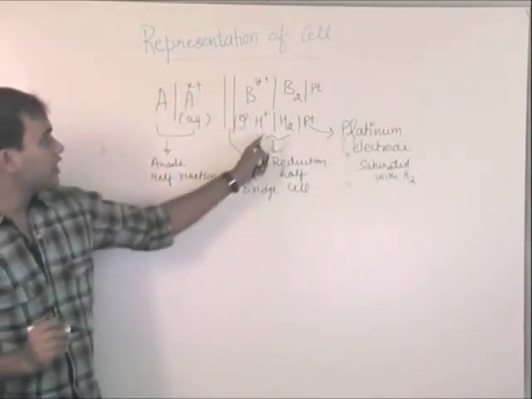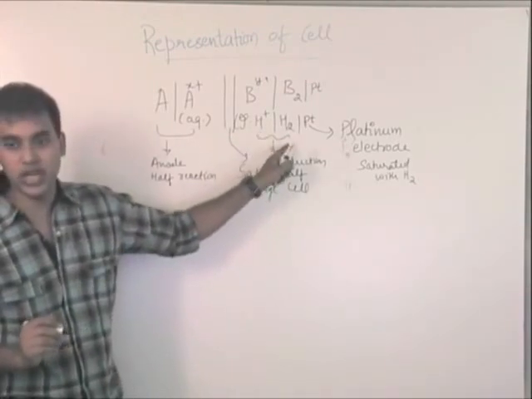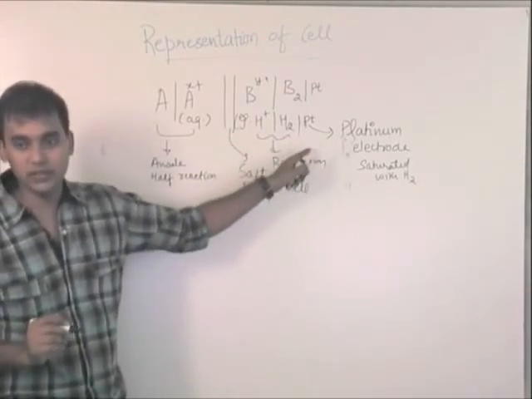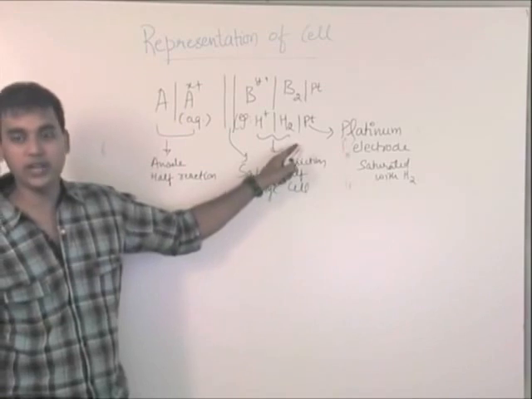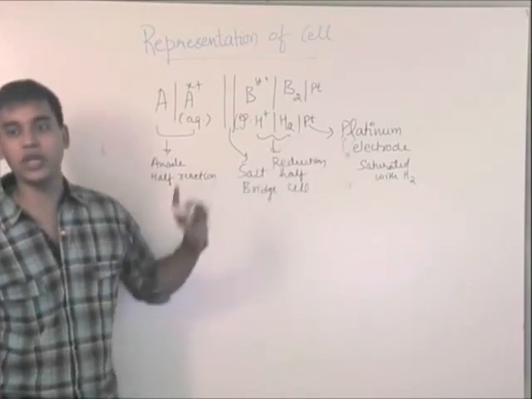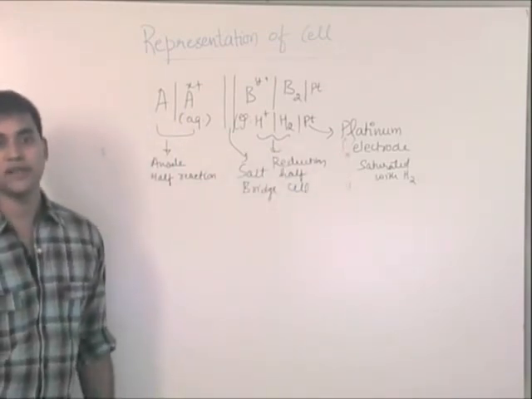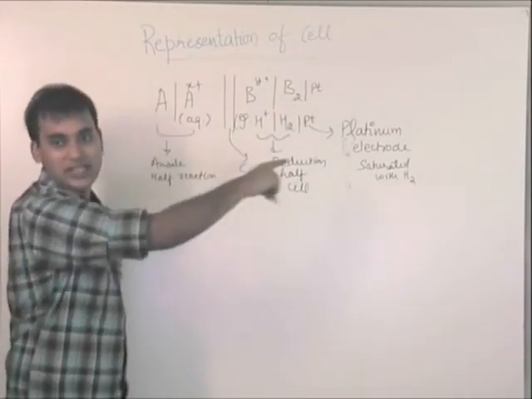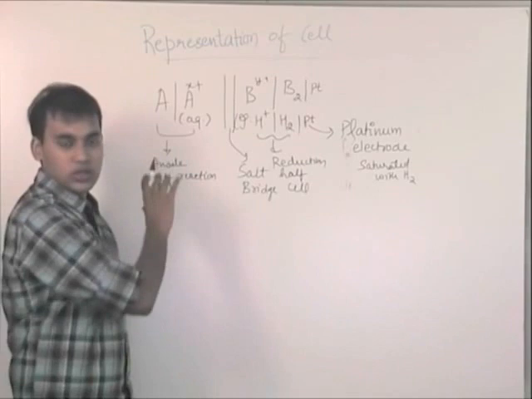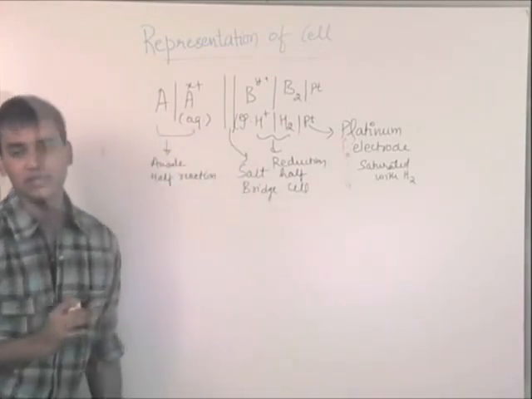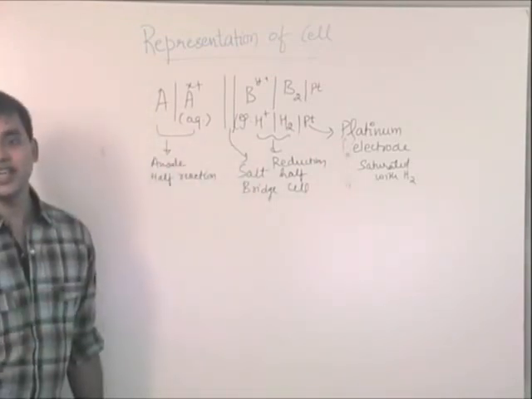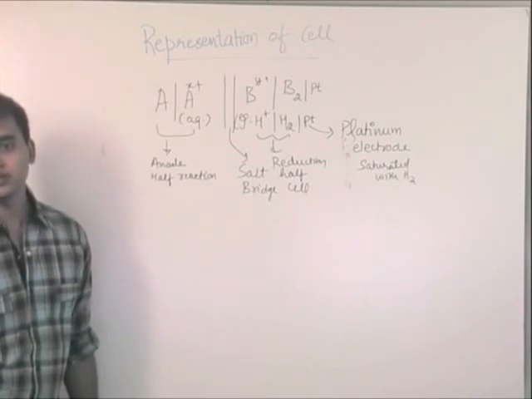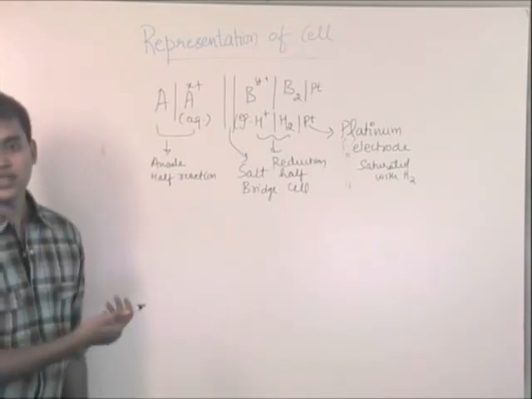So if it was say Cl minus to Cl2, with platinum, in that case we should say that the platinum is now saturated with chlorine. Simple. So don't get confused with this platinum thing. Just read the reaction along. So you will be given a cell reaction like this, and then you will be asked to find say E cell or E naught cell, whatever. We'll do a lot of questions after this.